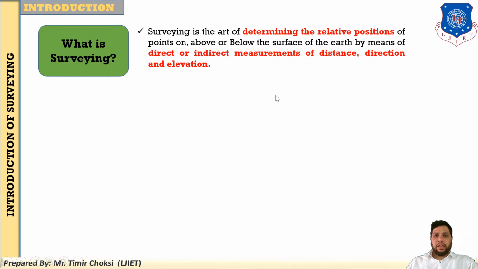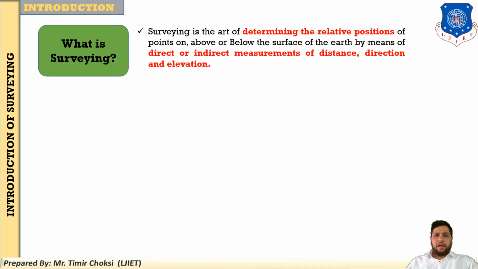First, what is surveying? Surveying is the art of determining the relative position of points on, above or below the surface of the earth. Sometimes the relative position points are below the surface of the earth or above the surface of the earth, by means of direct or indirect method. There are two types of measurement taken here. First one is direct and second is indirect.